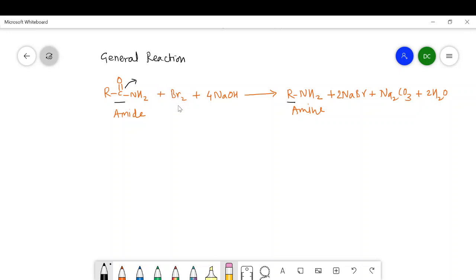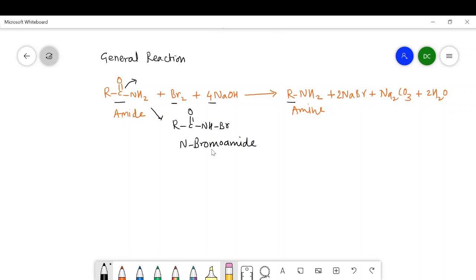Now, in this reaction, bromine and alkali are taken, and from this bromine and alkali, this amide is converted into this type of intermediate, RCONHBr, and it is nothing but N-bromamide. So in this reaction, N-bromamide is formed as an intermediate.